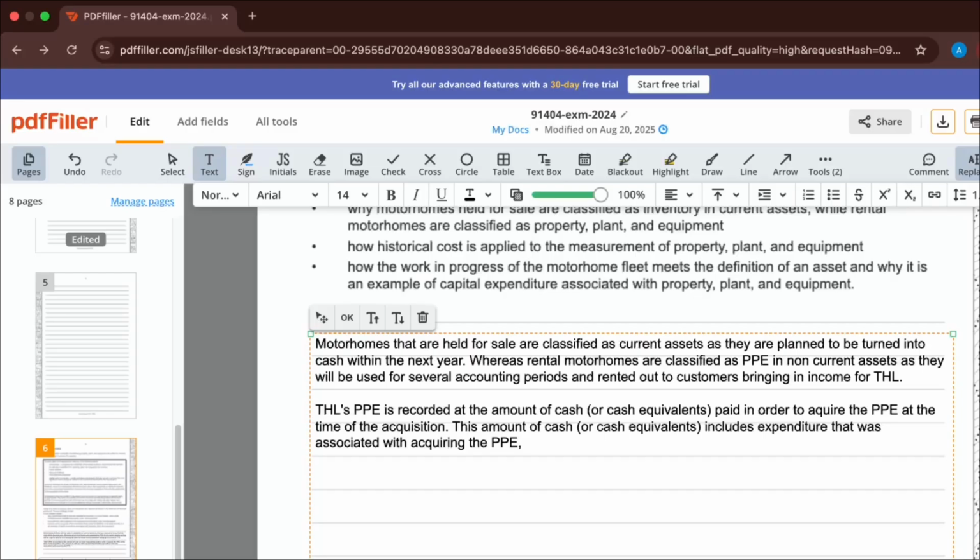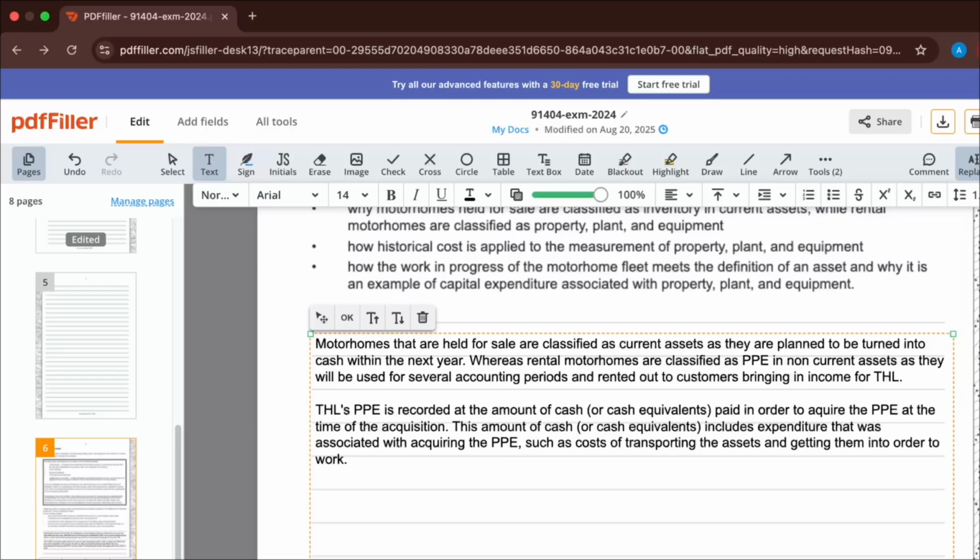So just an example of that, guys, could be costs incurred of getting the assets into location and ready to use, such as costs of transporting the assets and getting them into condition and into order to work. Okay, so that's kind of what they're looking for in that second bullet point. You could write a little bit more, but even for E8 you don't really need to.